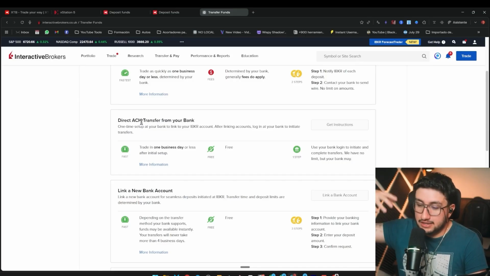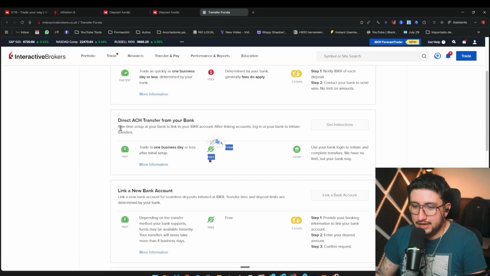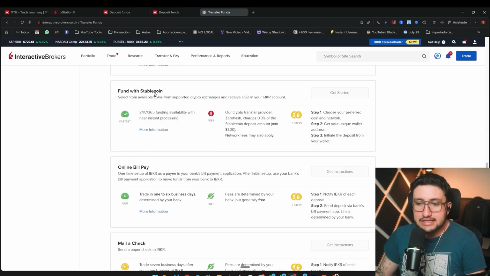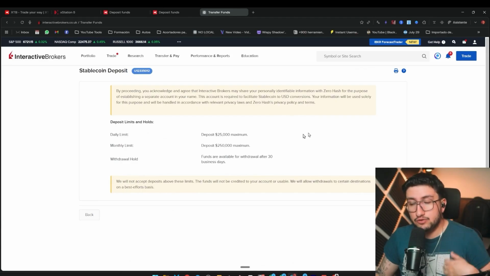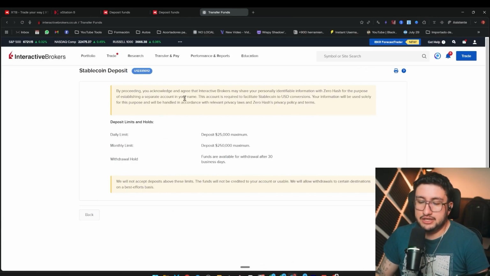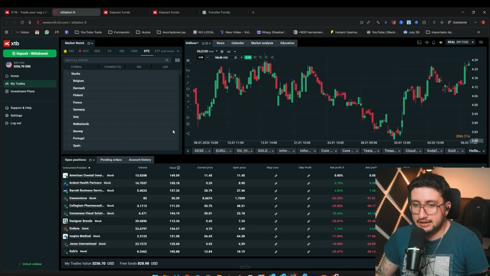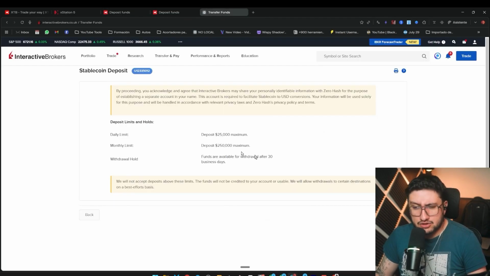If your bank charges a lot, then obviously, even if it says free on Interactive Brokers' end, if the bank charges us, it won't be as reliable. And as for stablecoins, like I said, it depends on what you want to deposit and through which network, because this would be a huge advantage over what's offered here. But really, using a card is a great way to deposit, but it's also available here. So they're very evenly matched on this point, to be honest.